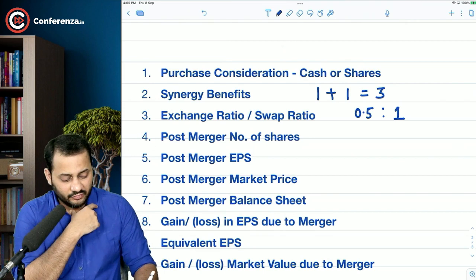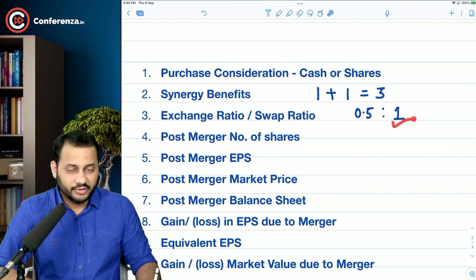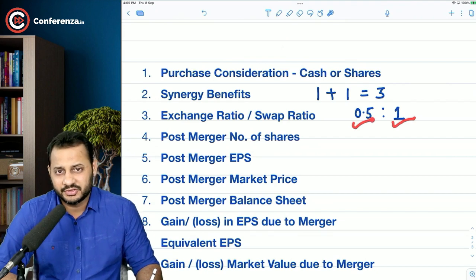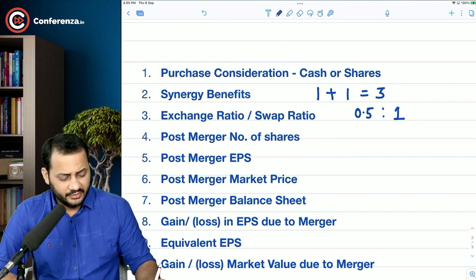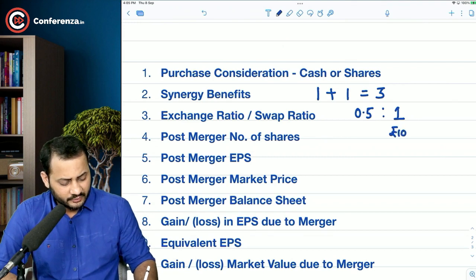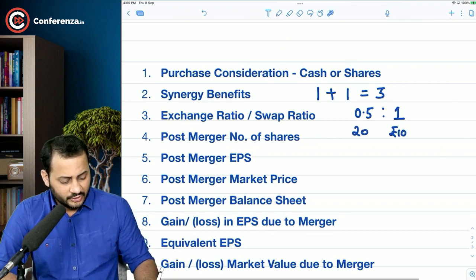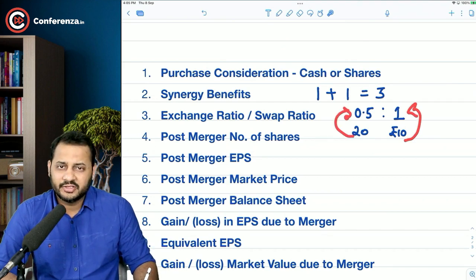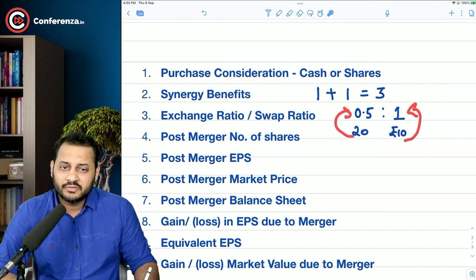That means to buy their company's one share, you will give 0.5 shares of your own company, because their share value might be 10 rupees and your company's share value is 20 rupees. So 10 rupees for one share and 20 rupees for half a share is one and the same thing. That's why you are giving only half a share for buying their single share.